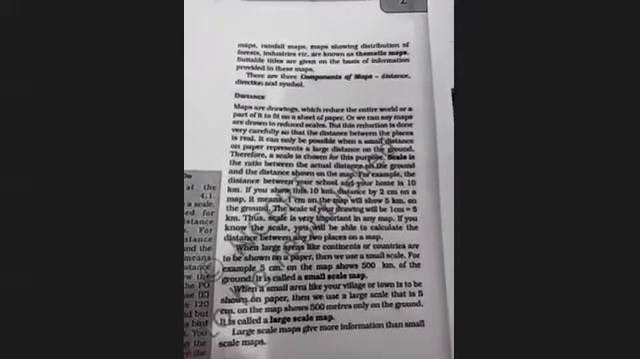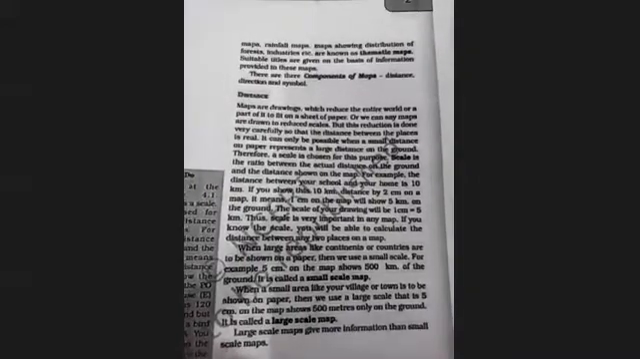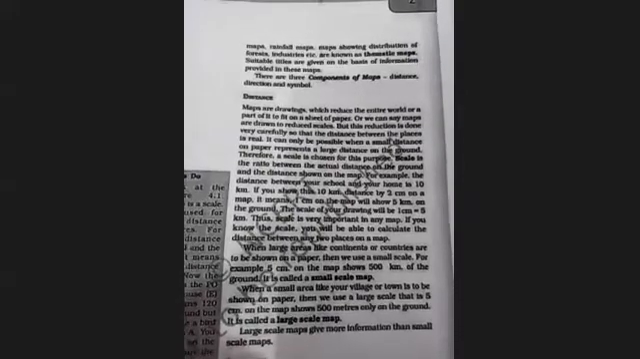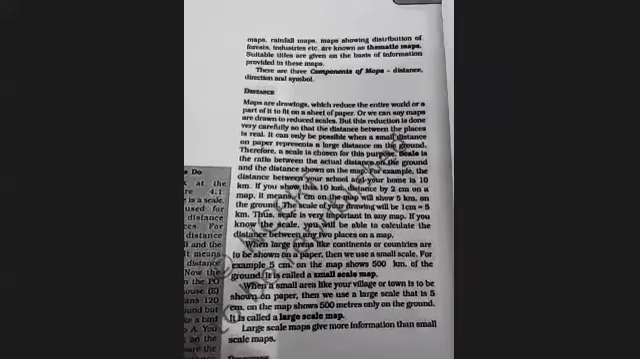Maps are drawings which reduce the entire world or a part of it to fit on a sheet of paper. Isn't it? In a small piece of paper only we are drawing the maps, so the whole world is reduced to fit in the sheet of paper. So how will we manage the distance? Now we will see about the components.